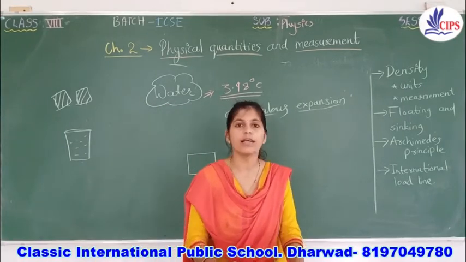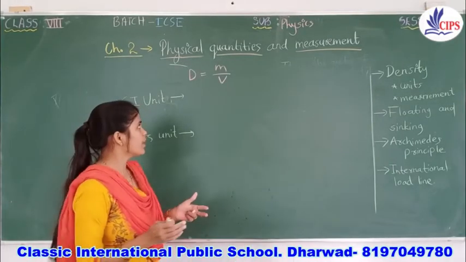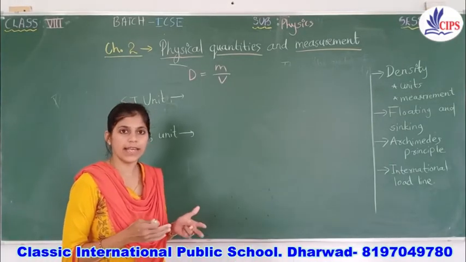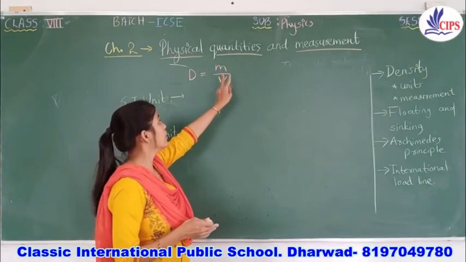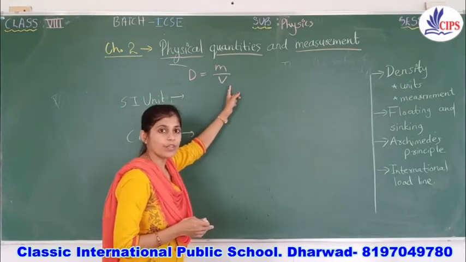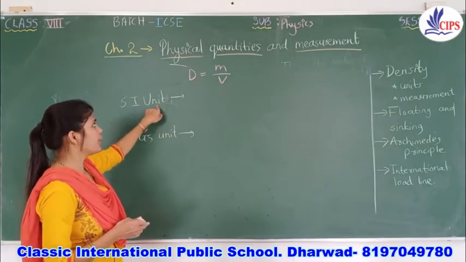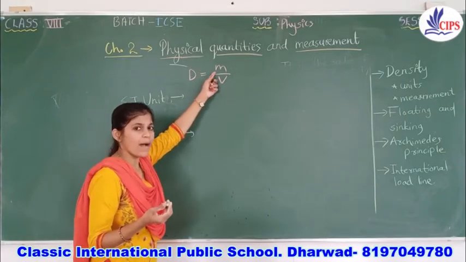Now it's time to learn about its units. Okay, children, so here we are studying the units of density. As you know, first of all, the formula for density is mass by volume. So the SI unit of density will be, in what terms are we measuring mass?